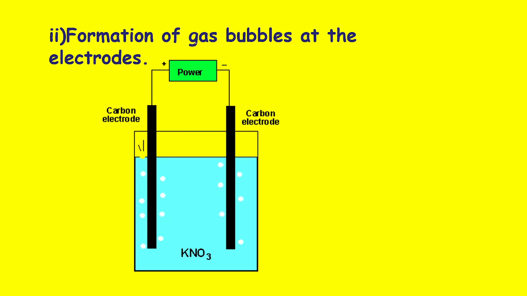There will be formation of bubbles at the electrodes. So this is another indicator. Whenever a chemical reaction takes place, you can say a sign of a chemical reaction is that some kind of gas will be formed, gas will be evolved, bubbles will form. In this case, you can see bubble formation taking place at the electrodes. So this indicates that when electric current passes through an electrolyte, some kind of chemical reaction takes place. Here the indicator is gas bubbles are formed.